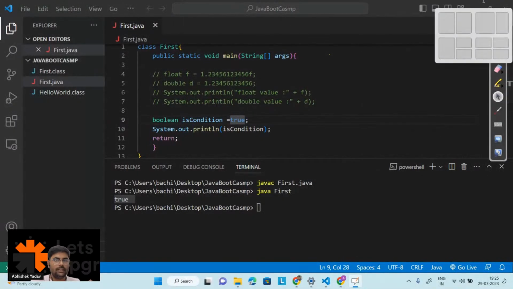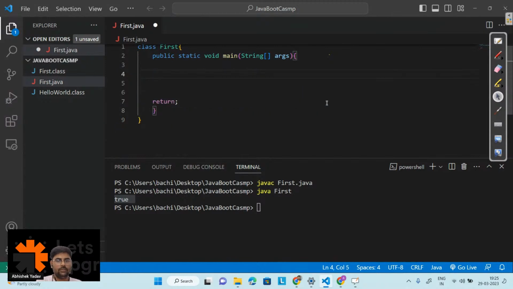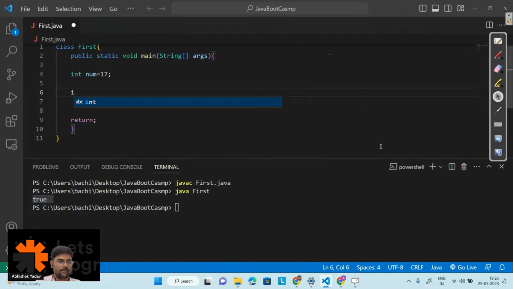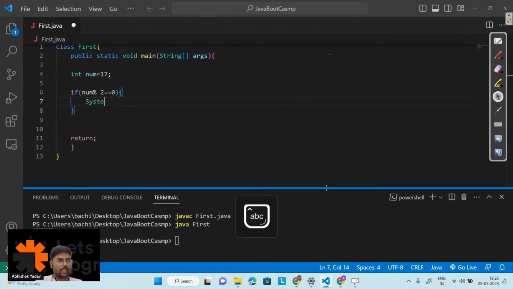So let's try to code this part. Let's take a number here, that is int num is equal to 17. And after that, if num modulo 2 is equal to 0, I will print that the number is an even number, that is System.out.println, even number.